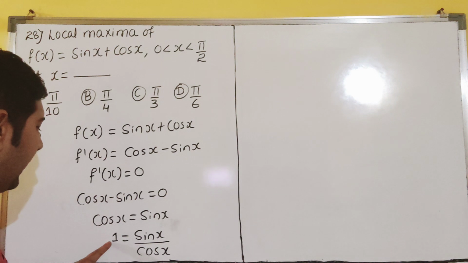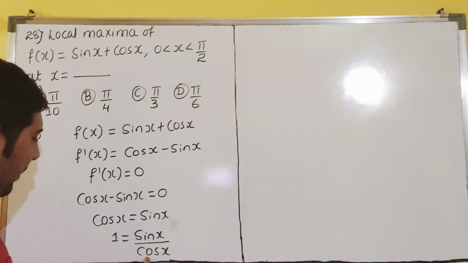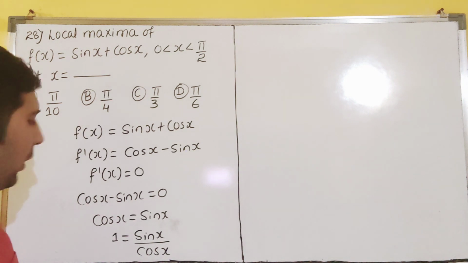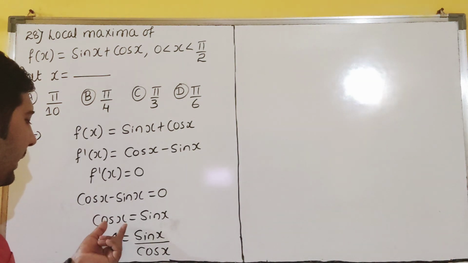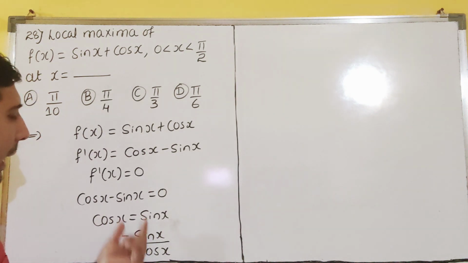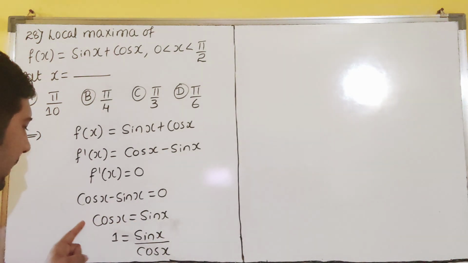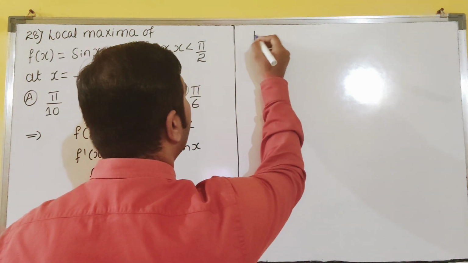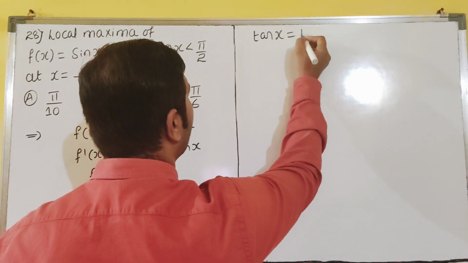So cos x into 1 is what? Cos x cross multiply. Cos x into 1 is cos x, is equal to sin x. Yes or no? And this is equal to sin x. So both are the same only, above and below here, dear students. So sin by cos means what? That is tan x is equal to 1, dear students.